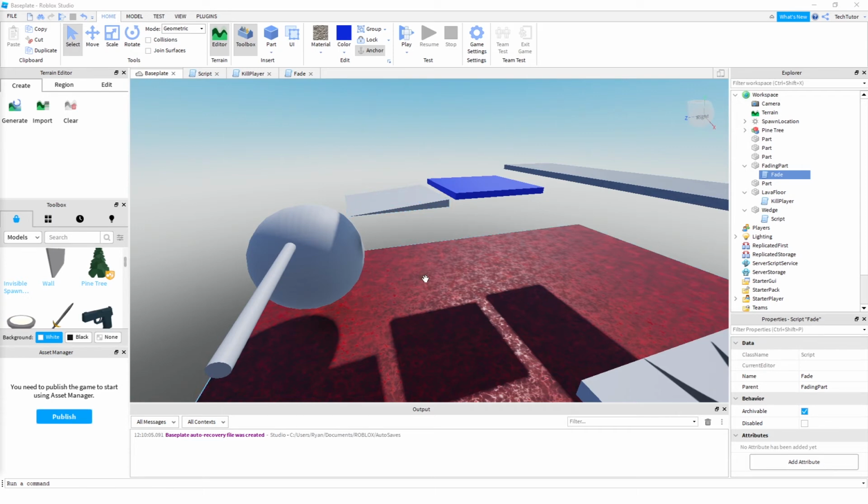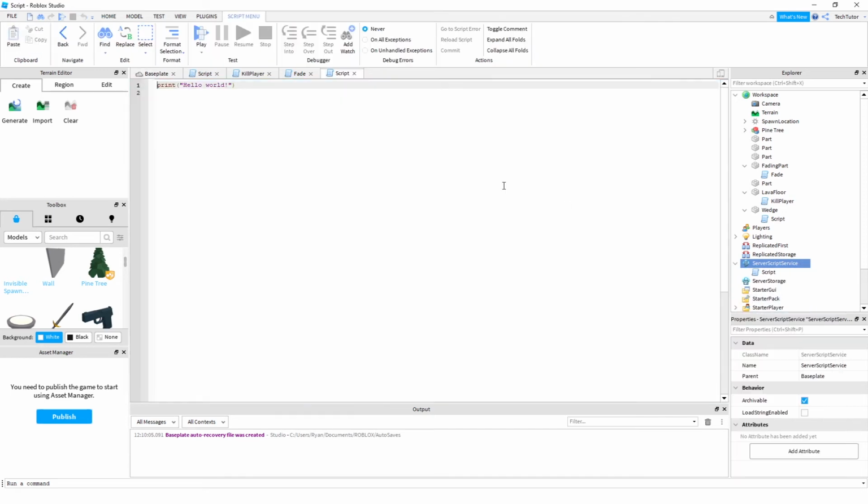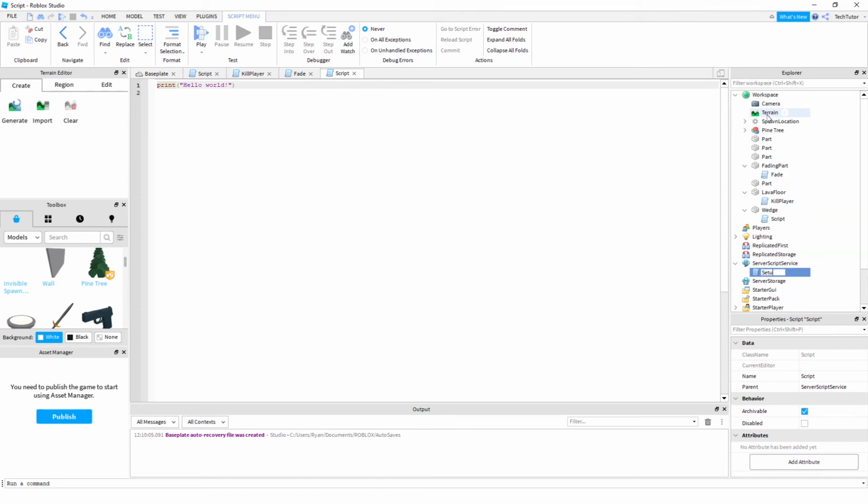All right, so their suggestion for this particular script, because it's more of a script for your entire game, not really a script for a part, is that you set up the game state scripts in the server script service. So when you add them here, it will run every time your game starts. And so you're going to add a script, they call it setup points. So let's follow their pattern and rename it, we'll call it setup points.